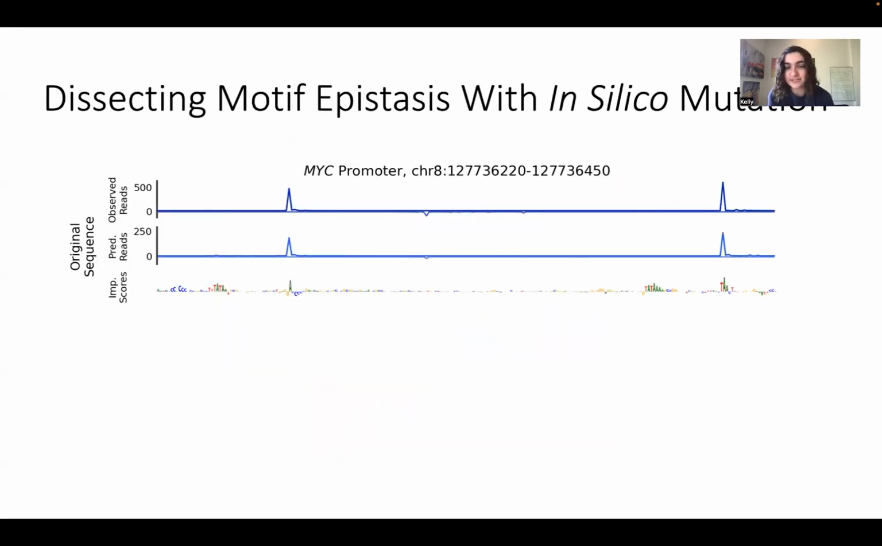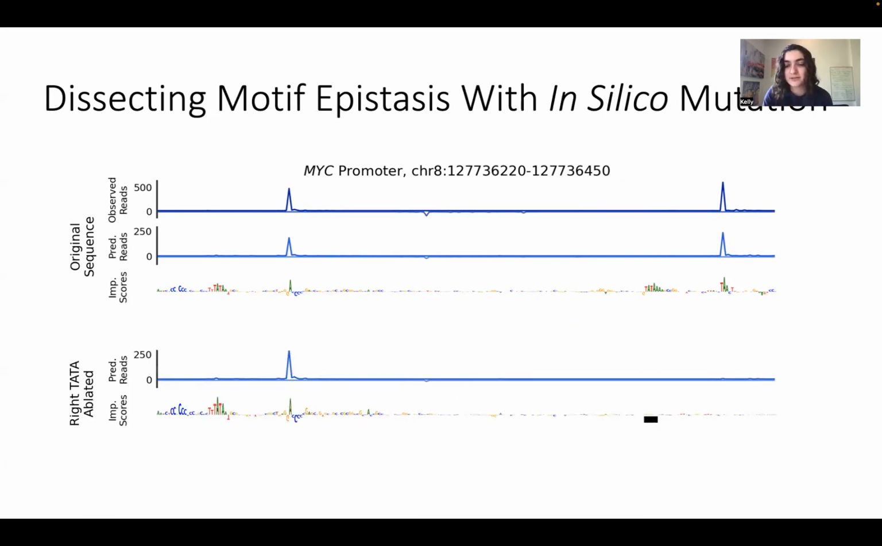We can also do some really interesting in silico experiments with this model. So here I'm showing you the MYC promoter, and I'm going to mutate some motifs and then ask the model how its prediction changes. You can see that the observed and the predicted for the original sequence match really well. If I then look at this TATA motif on the right and ablate it by just replacing it with different sequence and then have the model make a new prediction, we can see that the TSS on the right just totally disappears. If I do the same thing with the INR that's over there, we get most of a loss of that peak, but not the same as what happens with the TATA box.